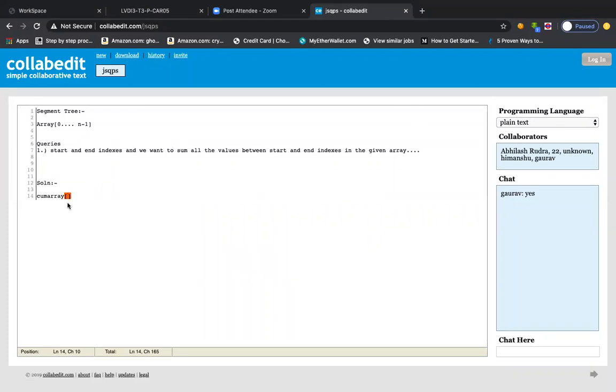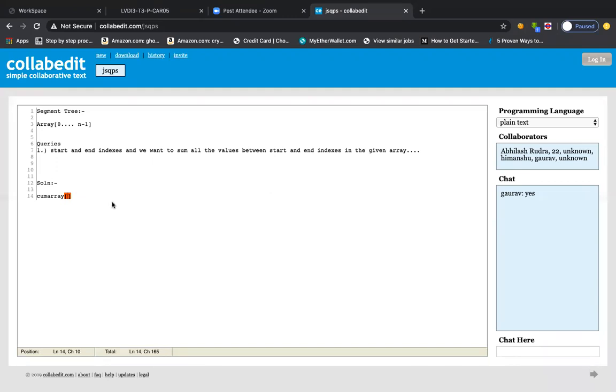Cumulative sum means that the 0th index of the cumulative array will contain the 0th element of the array, the first index will contain 0th plus 1st, and the second will be 0th plus 1st plus 2nd element sum, and so on. In order n time we create this cumulative array, and then we can answer each query in order 1. Once you create this cumulative array, from next time, no matter how many queries you get, you just subtract: cumulative array at end minus cumulative array at start minus 1.